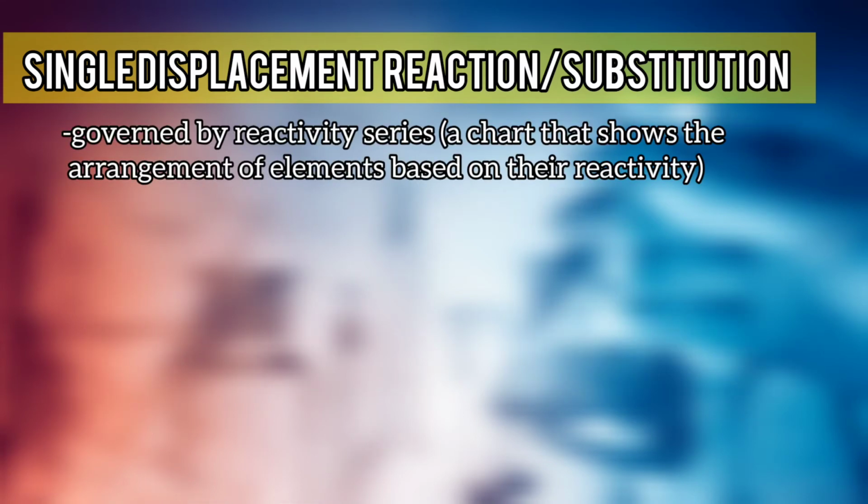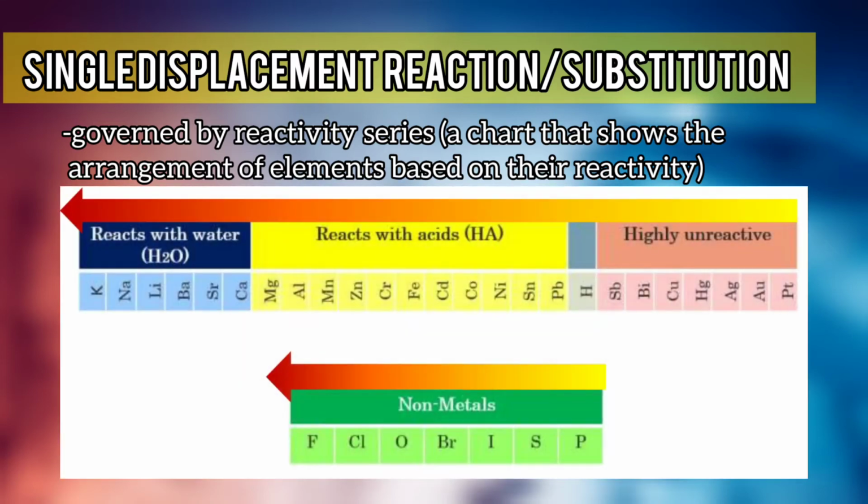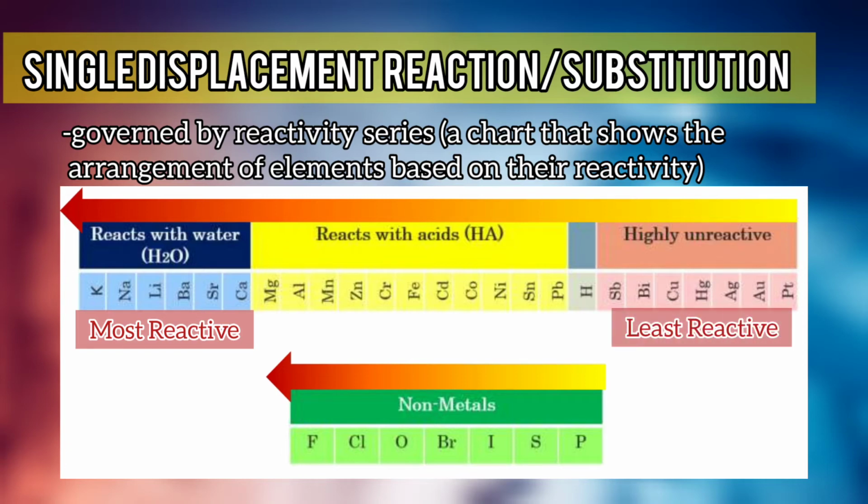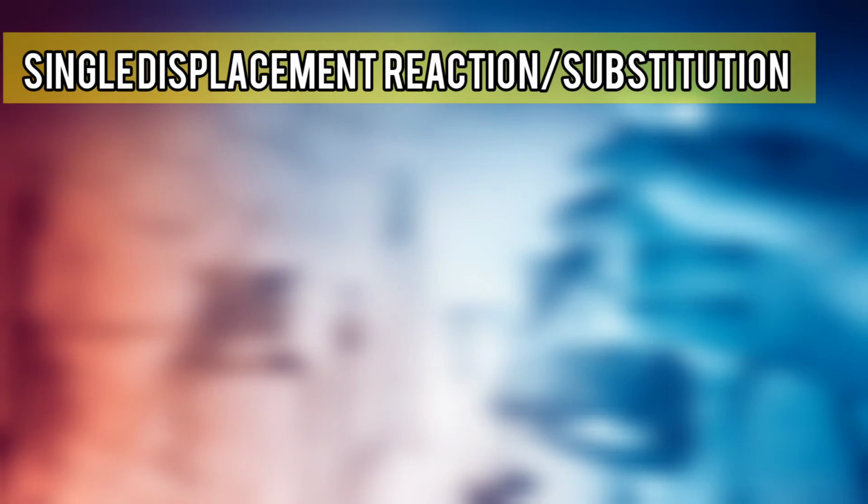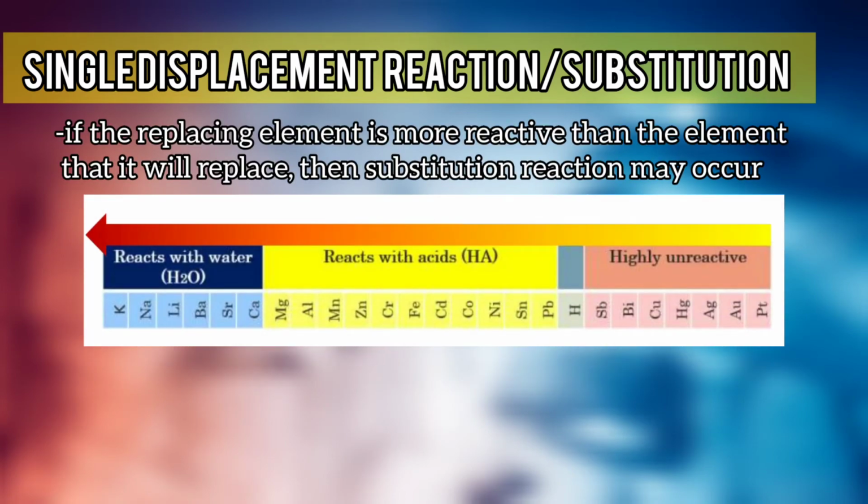Substitution reaction is governed by the reactivity series. Reactivity series is a chart that shows the arrangement of elements based on their reactivity. In metals, group 1A elements like potassium, sodium and lithium are the most reactive ones, while elements like silver, gold and platinum are the least reactive metals. In non-metals, fluorine is the most reactive element, while phosphorus is less reactive as compared to other non-metals in the reactivity series chart. In substitution reaction, generally, if the replacing element is more reactive than the element that it will replace, then substitution reaction may occur.